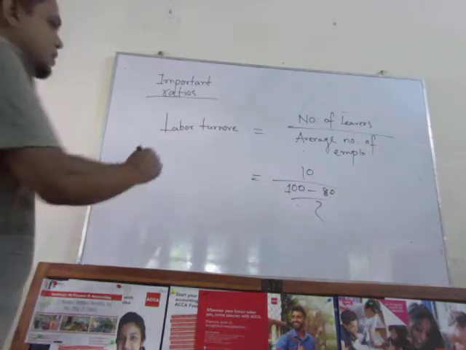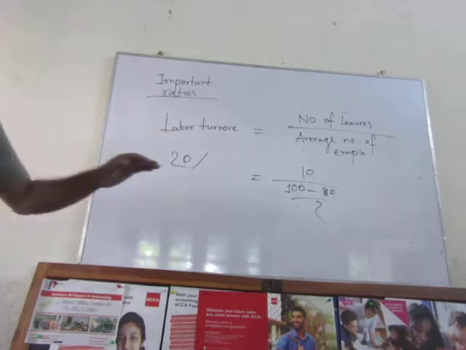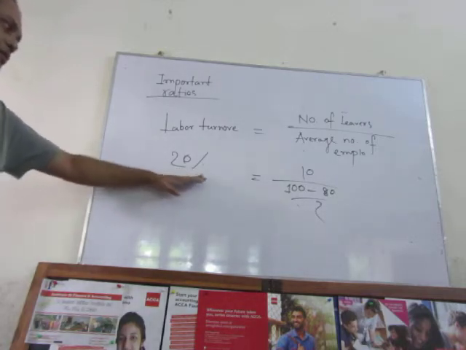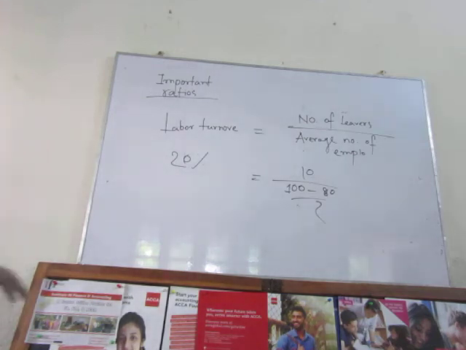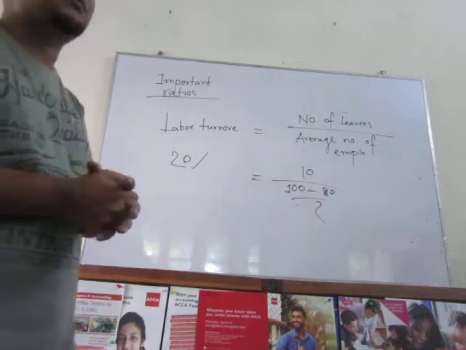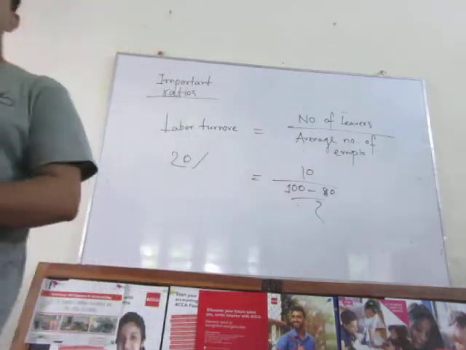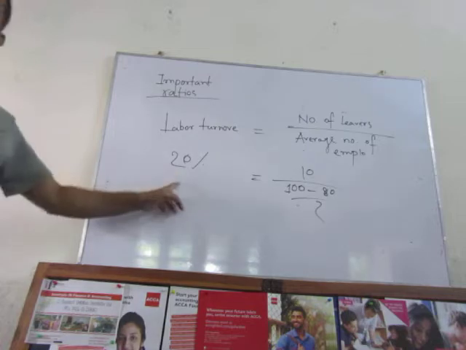The thing is, up to 20% can be assumable and it is normal. It is normal that if the labor forces are provided high benefit or extra benefit elsewhere, they will leave their existing organization for extra benefit. Clear? So 20% is normal.